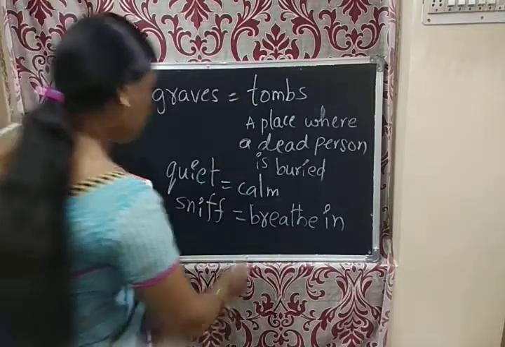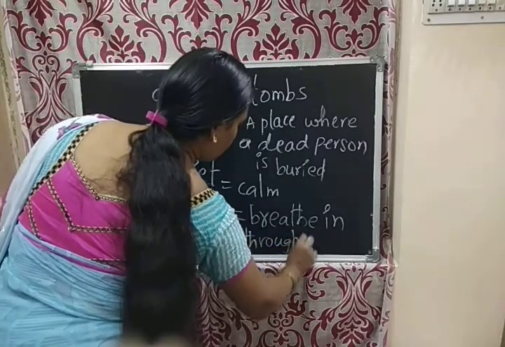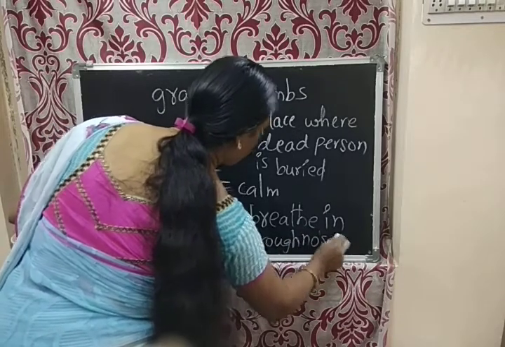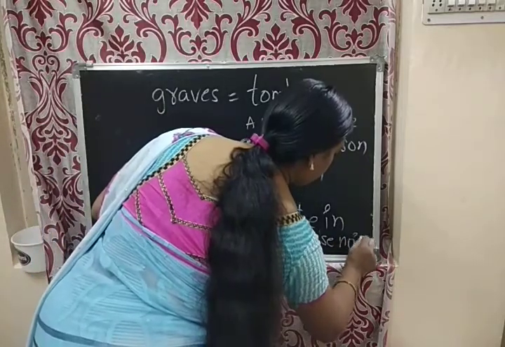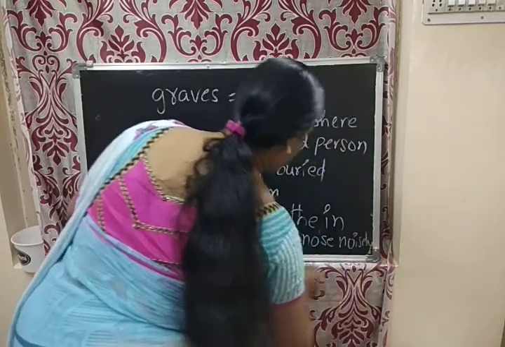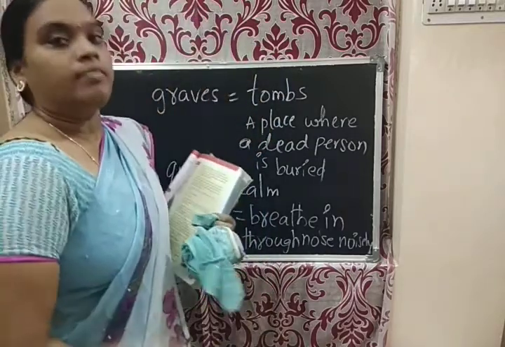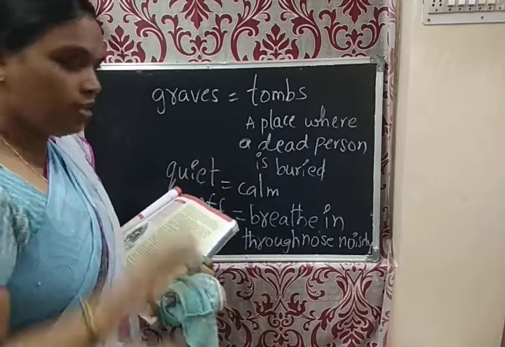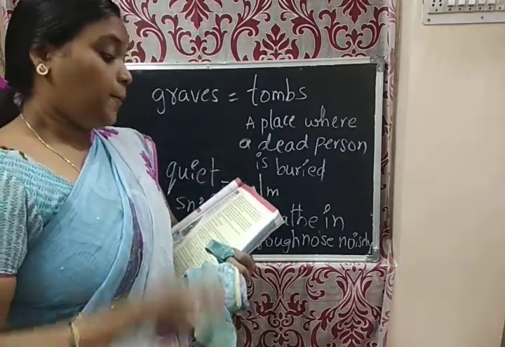Breathe in through nose noisily. Nose noisily. So like this, noise came here. So sniff. And then rubbed his eyes with muddy eyes.